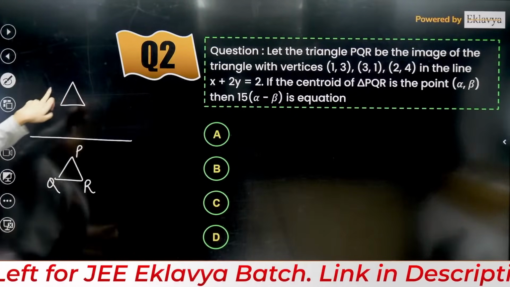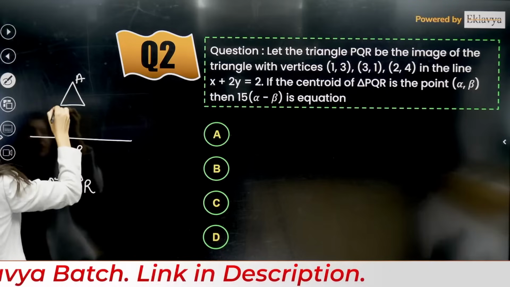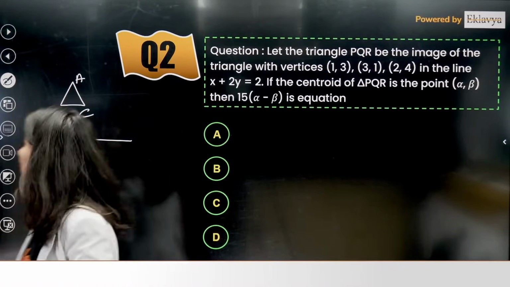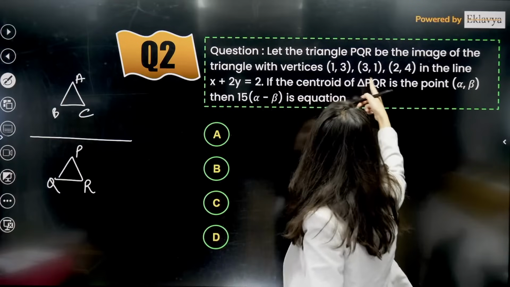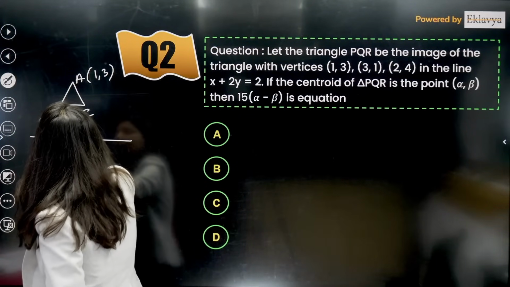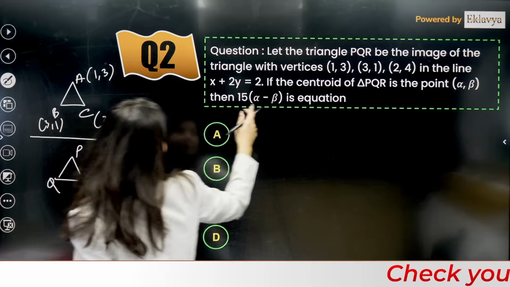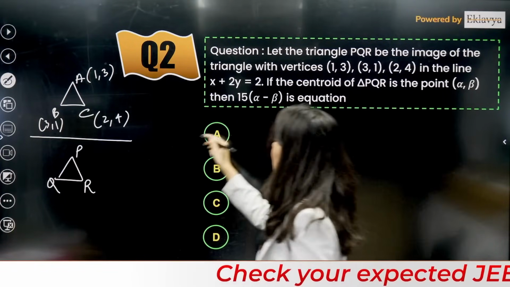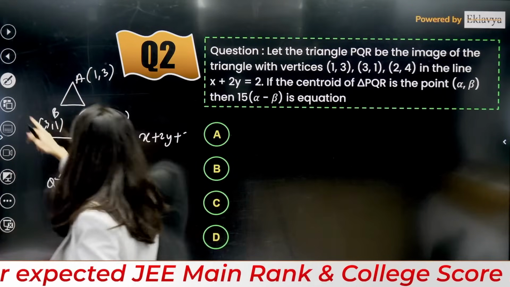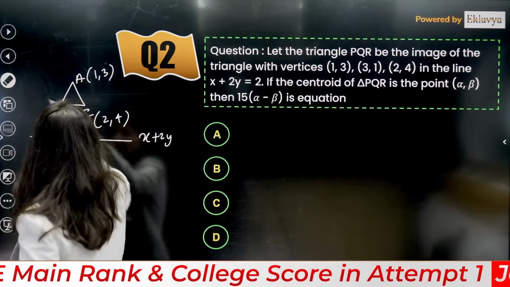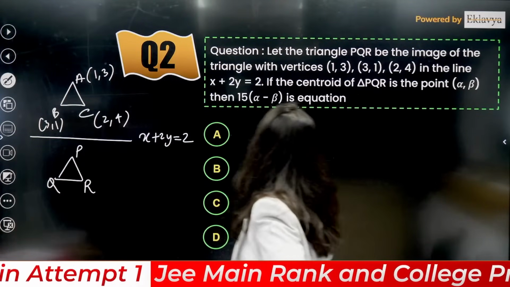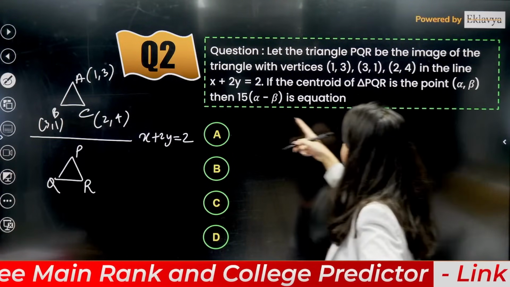Suppose this is ABC. So the vertices of ABC are given to you, which are (1, 3), (3, 1) and (2, 4). Now there is also the line x plus 2y equals 2. So you've got the line x plus 2y equals 2, correct? And the centroid of triangle PQR is alpha comma beta.